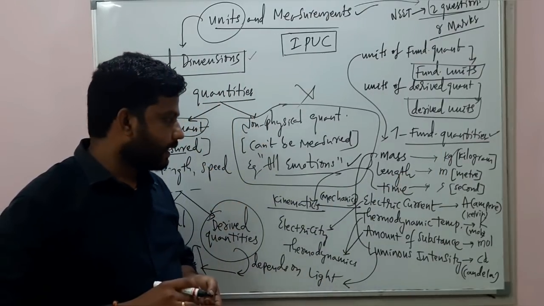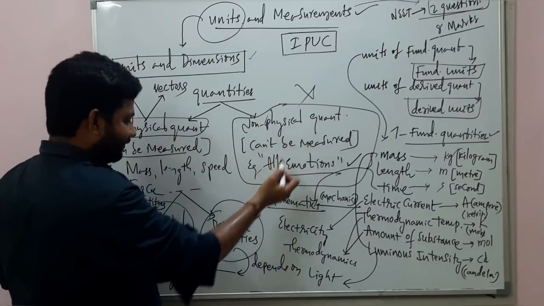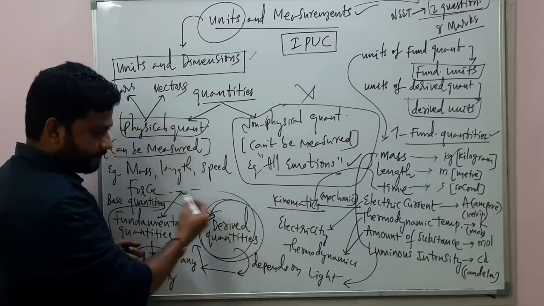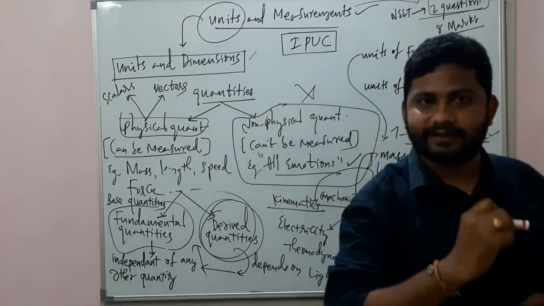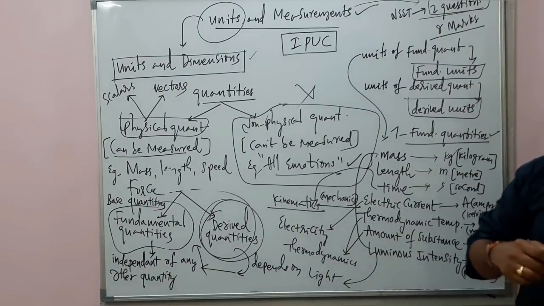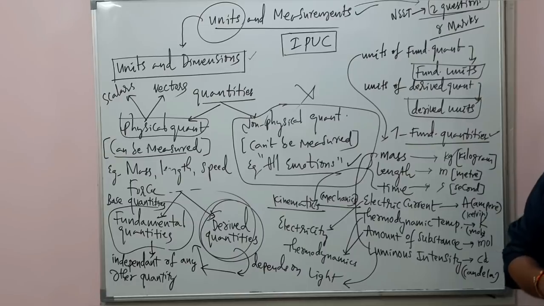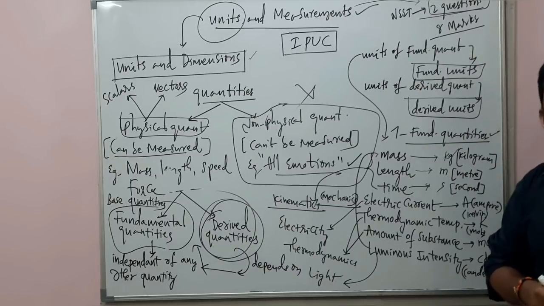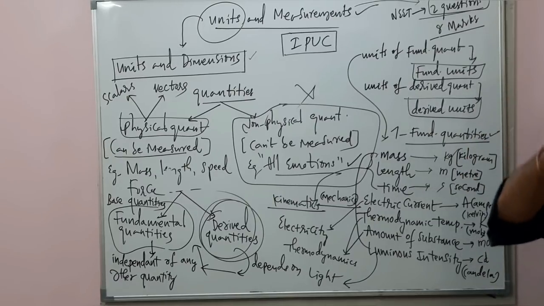Right? Then what are derived units here? Derived units. Except these 7 fundamental quantities in physics, any other quantity you take belongs to derived physical quantities and their units are derived units.